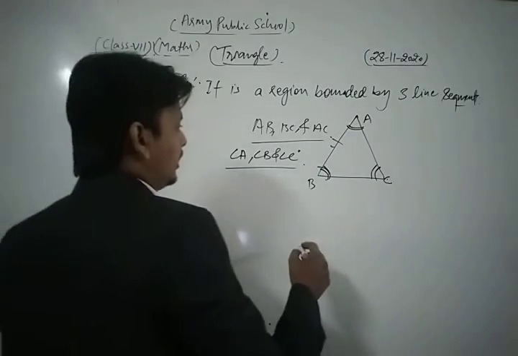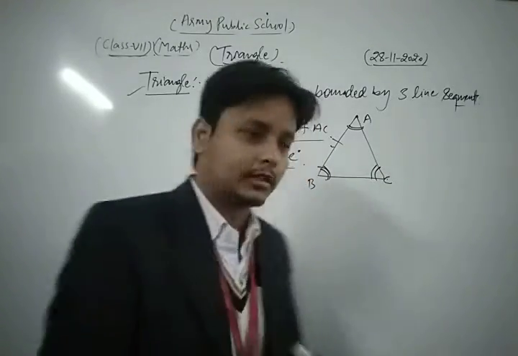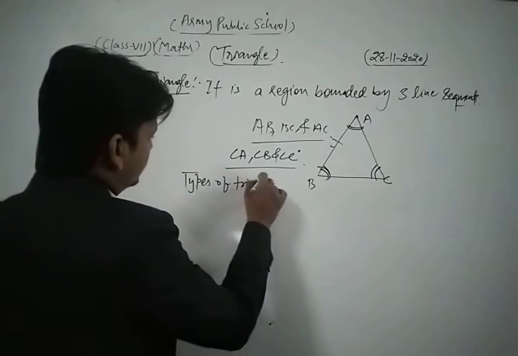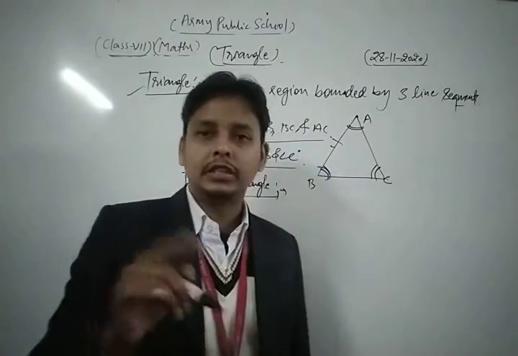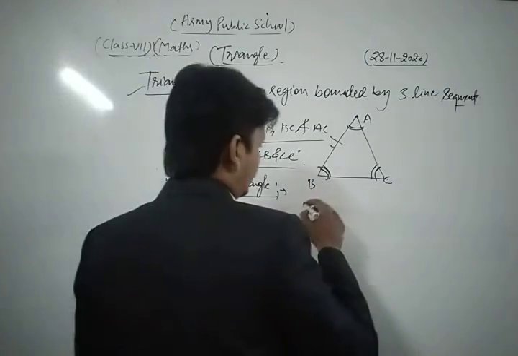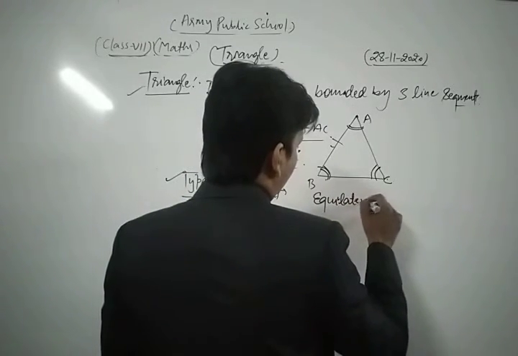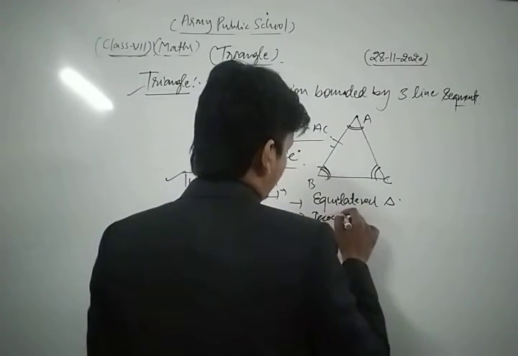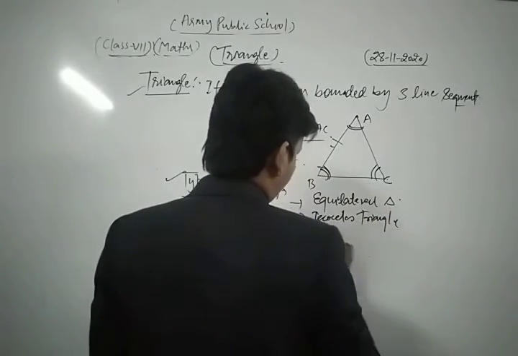Now also dear students, there are so many types of triangle. First of all, we discuss the types of triangle on the basis of its sides. Dear students, on the basis of sides, there are 3 types of triangle. First one is what? Equilateral triangle. Second one is isosceles triangle, and third one is scalene triangle.